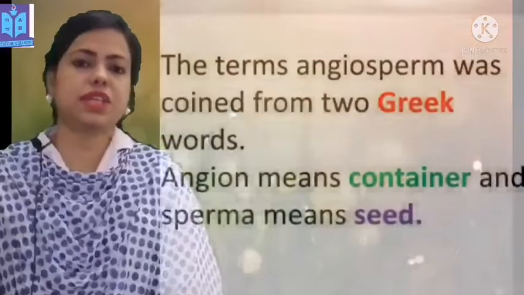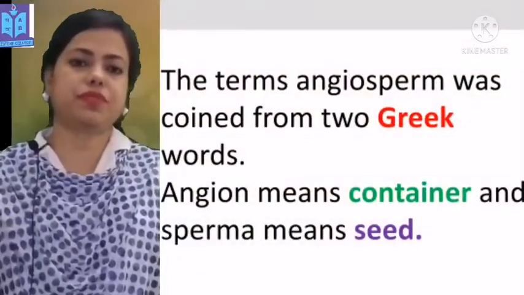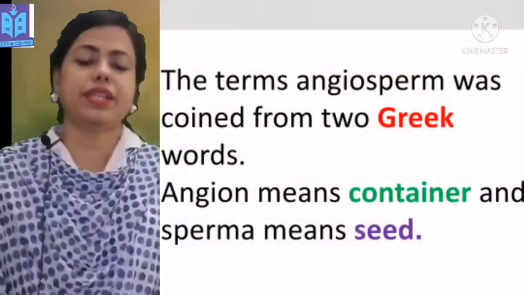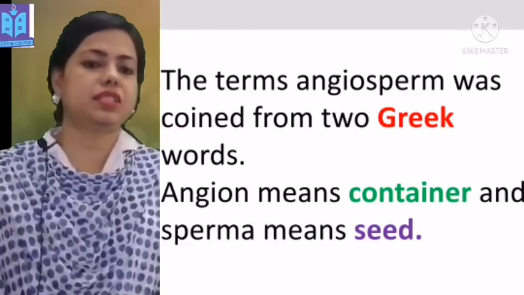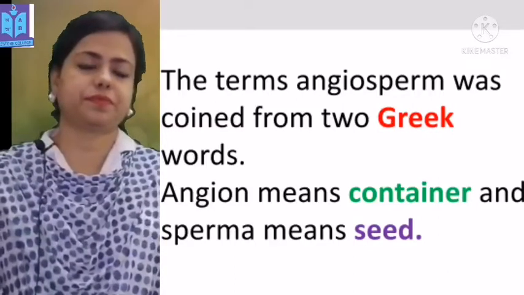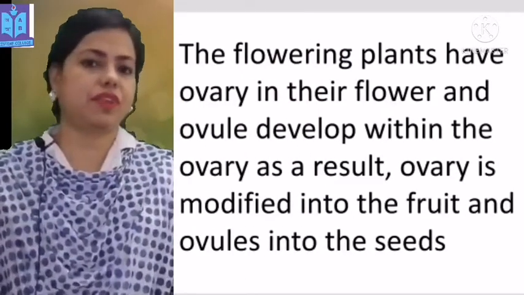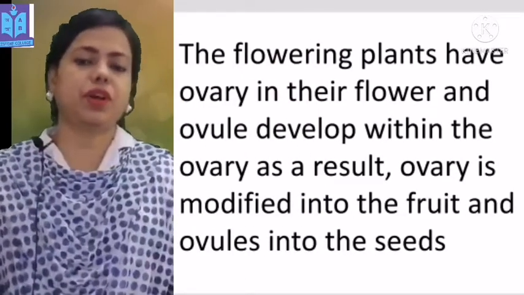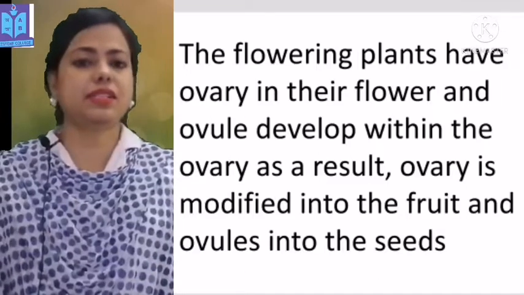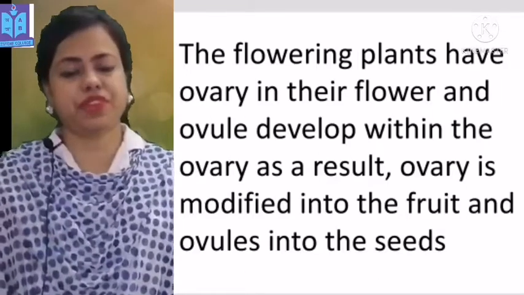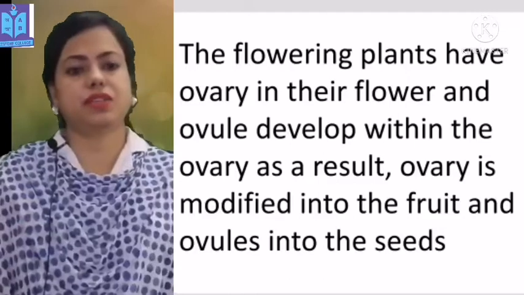Now we learn about angiospermic plants. The term angiosperm was coined from two Greek words. Angion means container and sperma means seed. The flowering plants have an ovary in their flower and the ovule develops within the ovary. As a result, the ovary is modified into the fruit and ovules into the seeds.